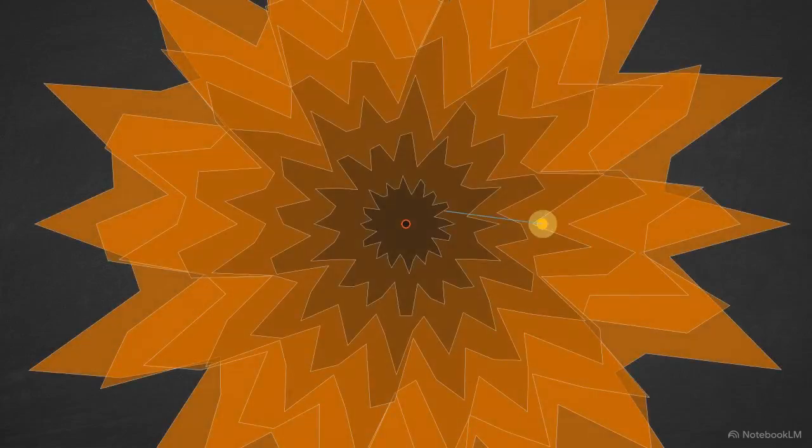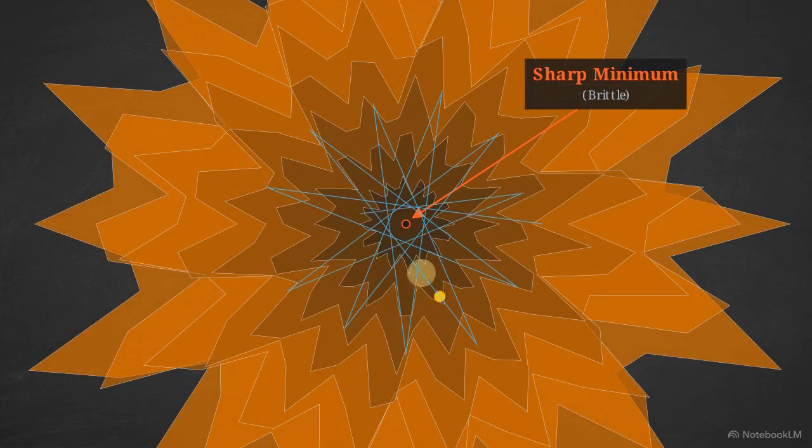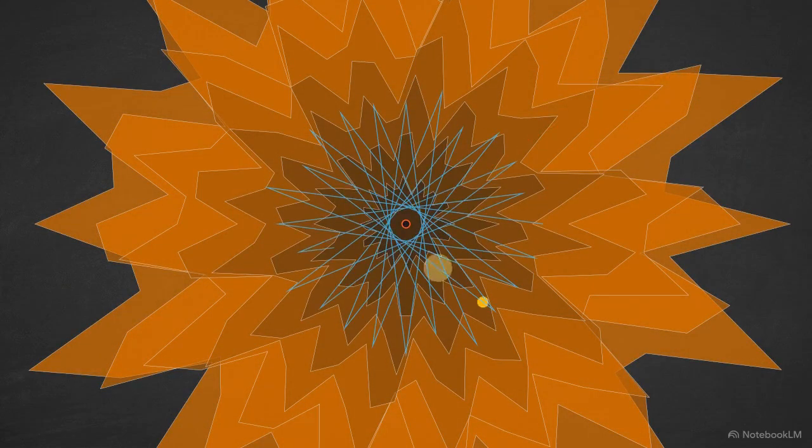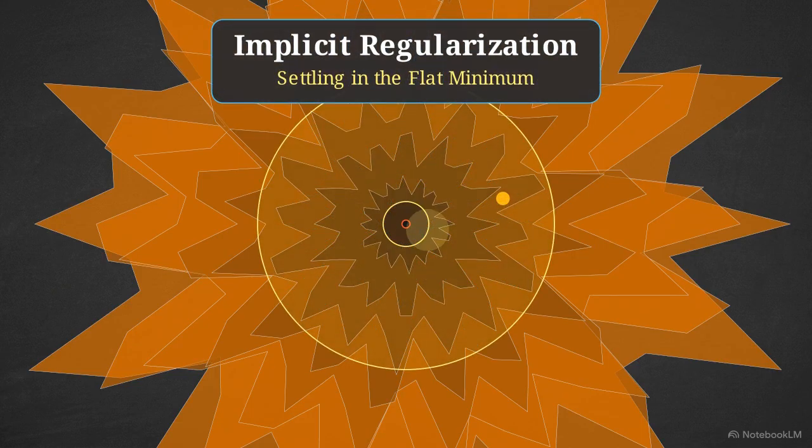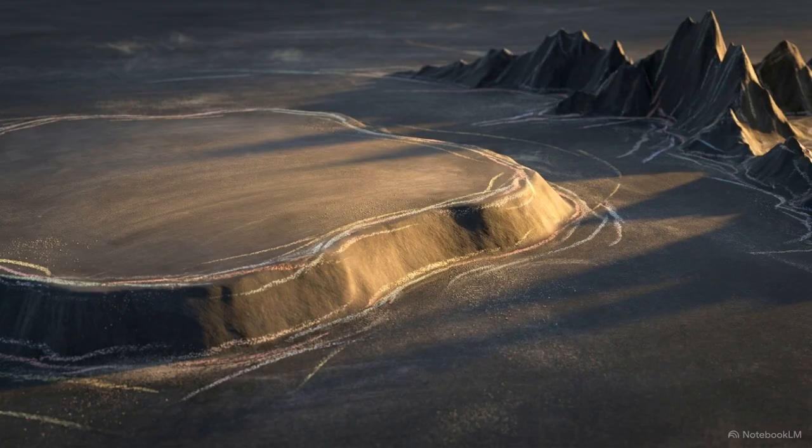This forced stride causes the agent to circle the minimum continuously, stepping over the exact center without ever settling into it. This specific avoidance behavior provides what is known as implicit regularization. This continuous oscillation encourages the agent to discover wider, flatter, and mathematically robust regions of the landscape. Intentionally avoiding absolute perfection on the training data provides the necessary overhead for a model to generalize to the real world.